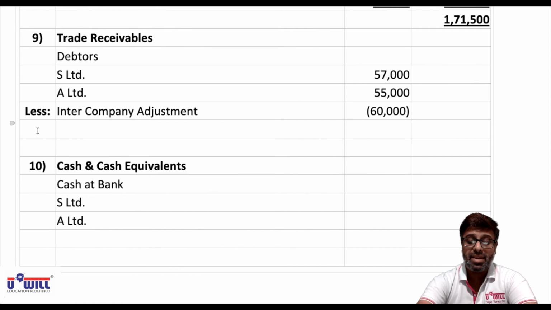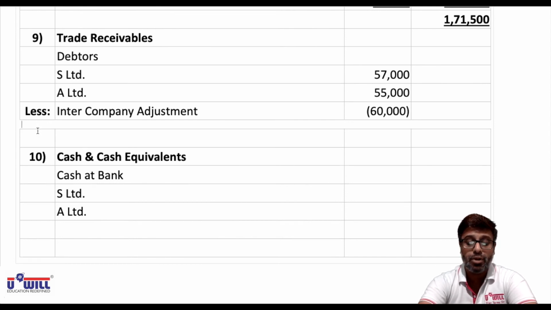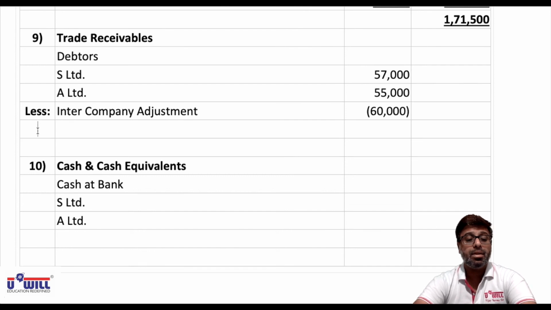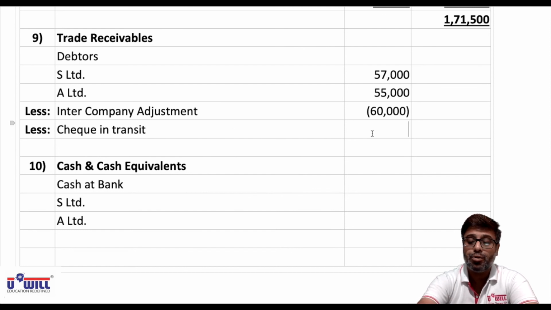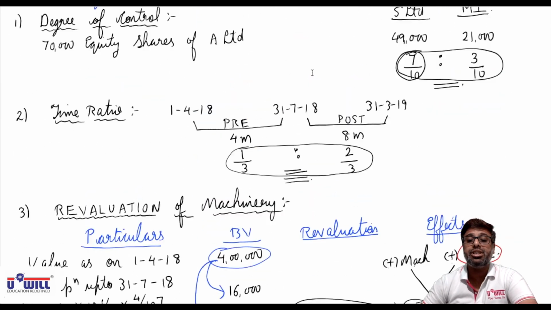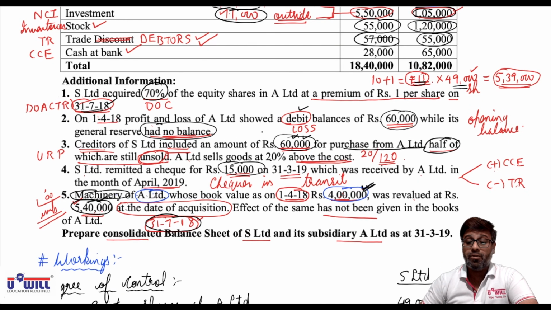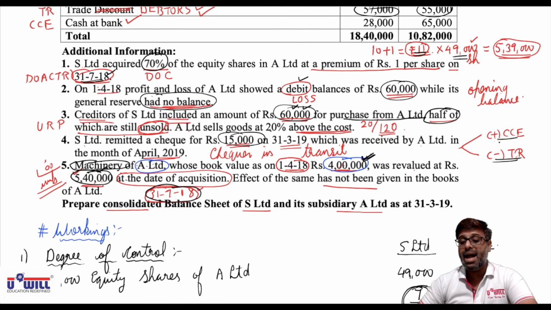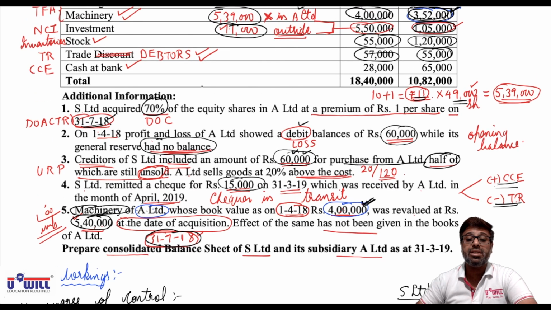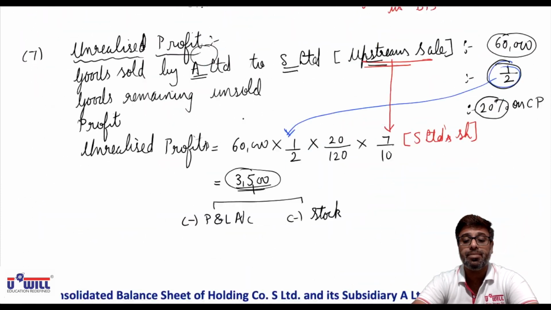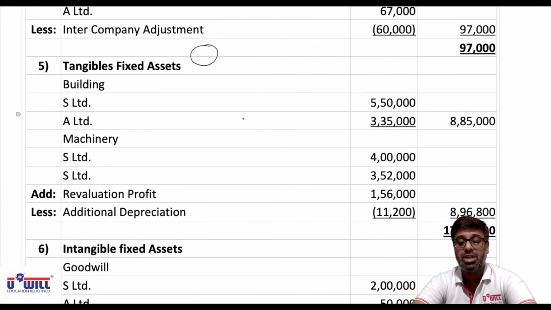Further, we also have the effect of check in transit over here, which we have to minus in trade receivables. Okay, so check in transit you will further subtract in trade receivables because that is issued by one company but not received by another company. So further we have to minus 15,000 of check in transit. You all can see here we have written already in adjustment number 4 that we have to minus from trade receivables and we have to add in cash and cash equivalents. And here also in trade receivables we have put 2 ticks, one tick for intercompany adjustment, the other for check in transit. So here further we have to minus that 15,000 of check in transit.